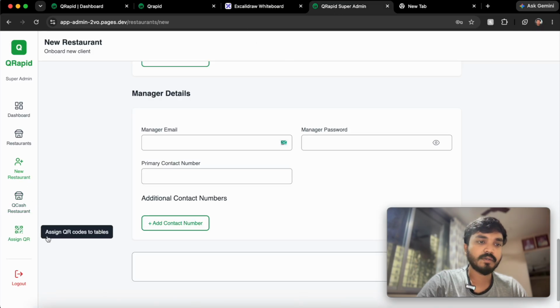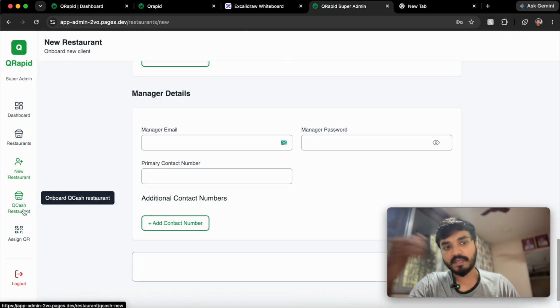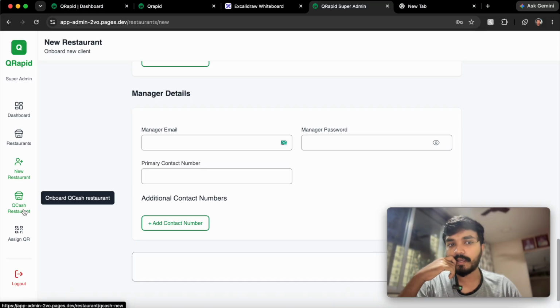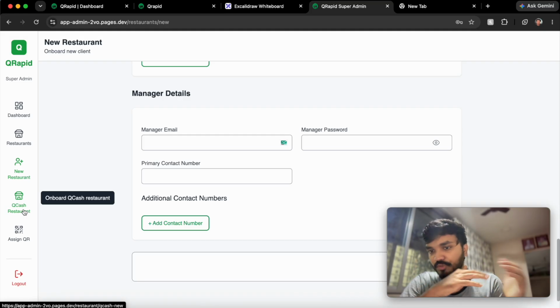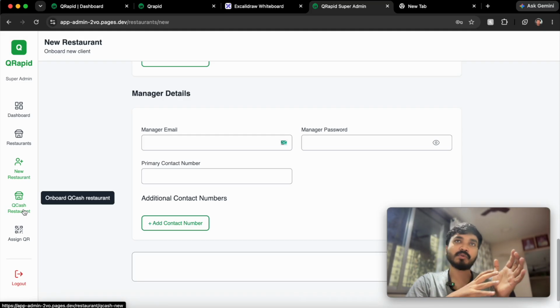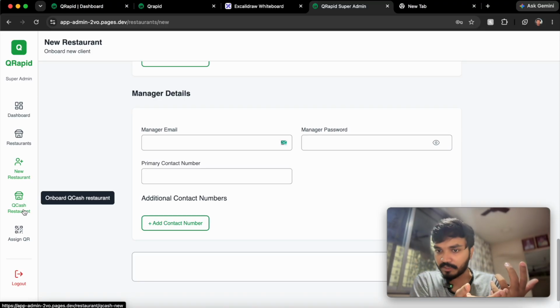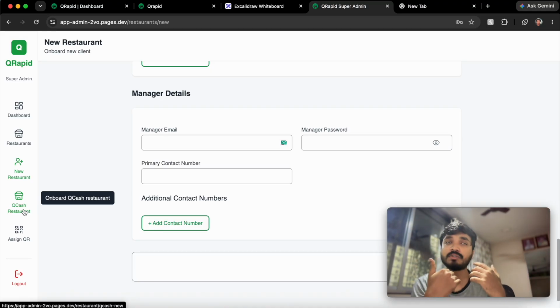So yeah, and for QCash, as we mentioned, as you might have seen in my portfolio, if you have read about QCash. QCash was basically an MVP which we tested, on the B2C side, basically a loyalty program. The concept was we already have QR menus in restaurants, and we already have our own POS system. So we thought, why not go one step ahead into the B2C side, and that was the loyalty system.